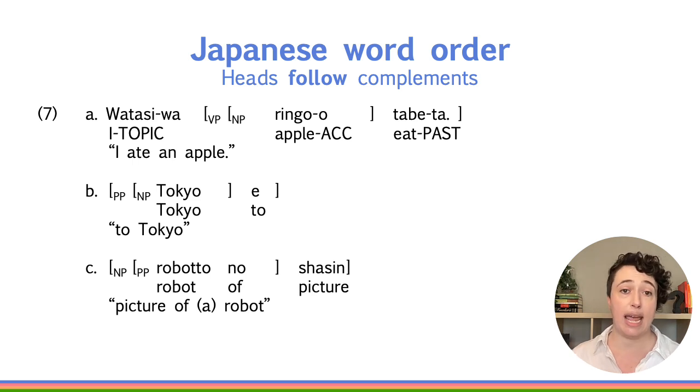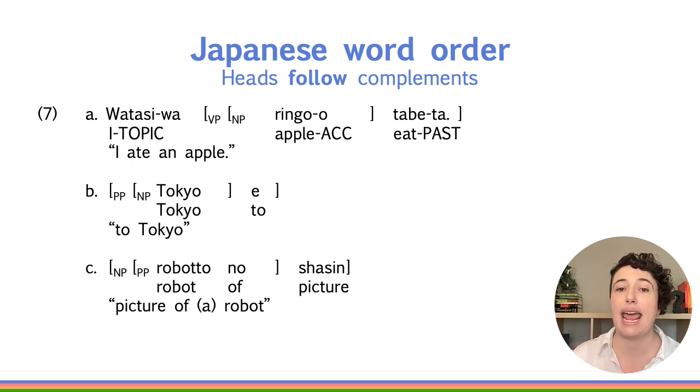7b, Tokyo e. This means to Tokyo, but the order is Tokyo to. 7c, roboto no shashin. Picture of a robot, but the order is robot of picture. This is the reverse of the order we get in English.